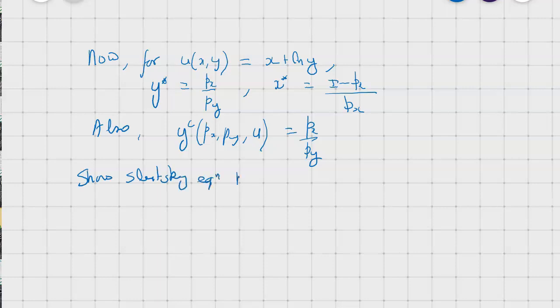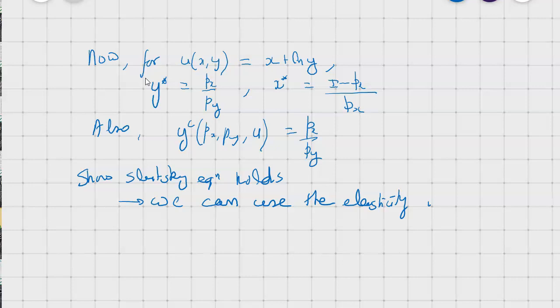Now, in this video, we will show that the Slutsky equation holds for this case. In fact, we will use the elasticity version of the Slutsky equation, and we will demonstrate that for the good y. Essentially, that the income effect plus substitution effect equals the total price effect.